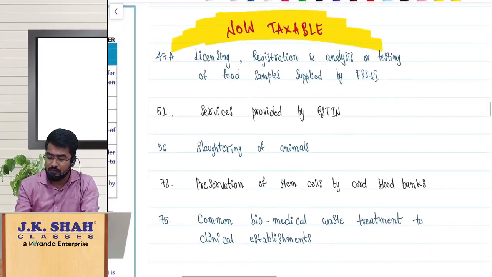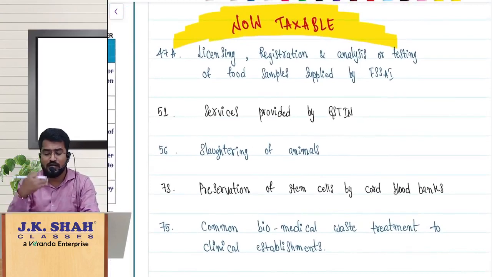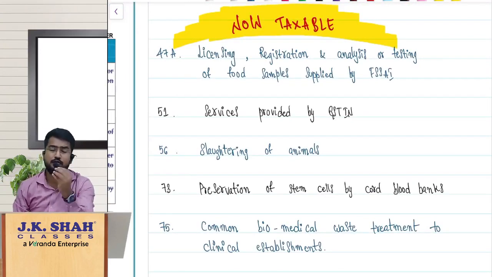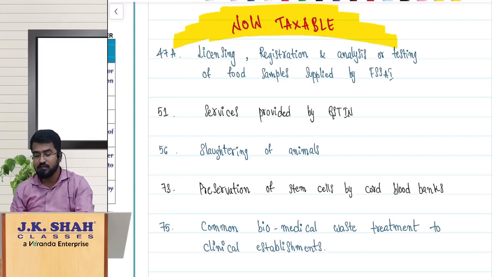Same way, services provided by FSSAI, like granting licenses, registration and analysis or testing of food samples, for which they take consideration, were exempt earlier, now taxable.